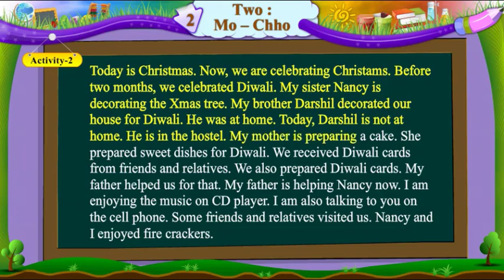My mother is preparing a cake. She prepared sweet dishes for Diwali. We received Diwali cards from friends and relatives. We also prepared Diwali cards. My father helped us for that. My father is helping Nancy now. I'm enjoying the music on CD player. I'm also talking to you on the cell phone. Some friends and relatives visited us. Nancy and I enjoyed firecrackers.